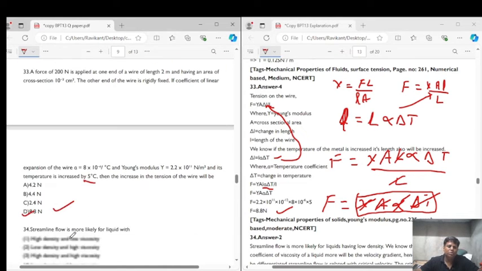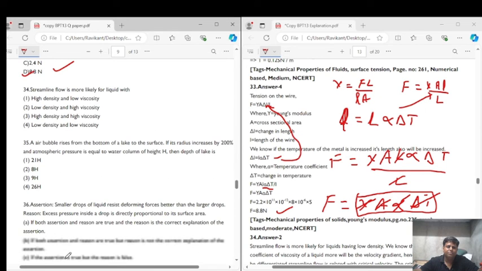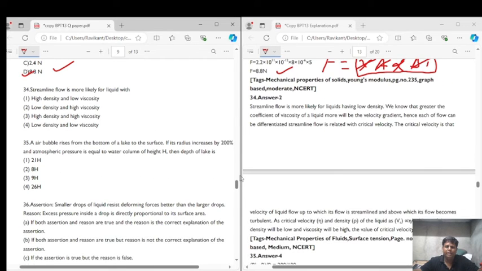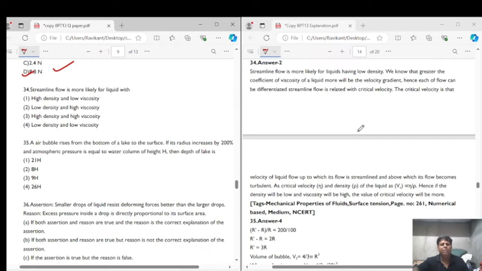Now let's get into question number 34. Question number 34 says that a streamline flow is more likely in a liquid. See, streamline flow is more likely in a liquid with low density and high viscosity, right? So it is option 2. The streamline flow can be easily observed in a liquid of low density and high viscosity. So the correct answer for question number 34 is option 2. You have to remember it.